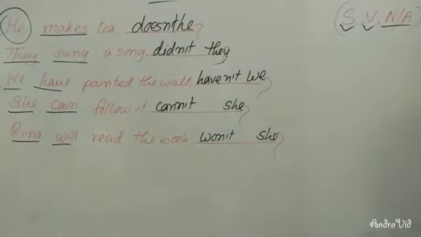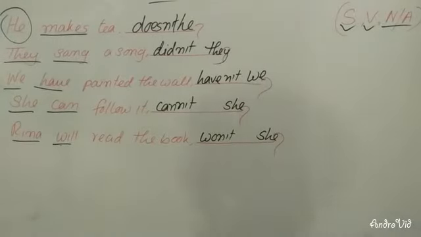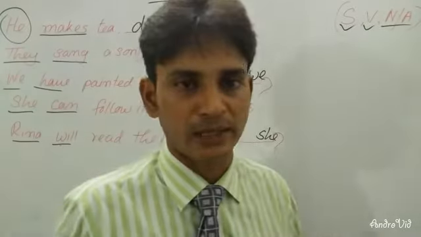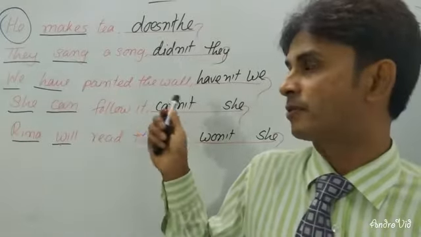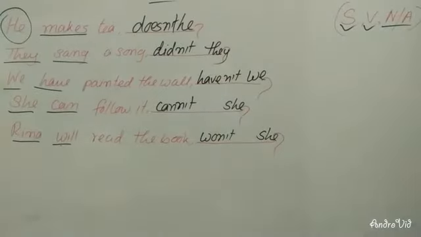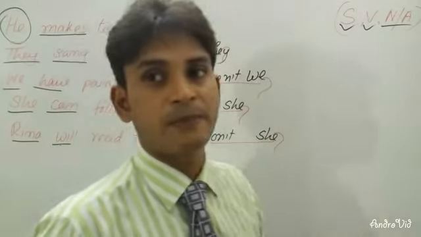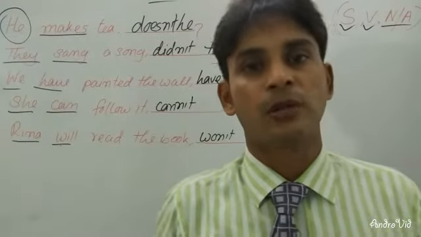Dear learners, I hope you have understood these 5 sentences. So you can see that at first you will have to take the subject, and then according to the subject you will take be verbs and auxiliary verbs. Then if there is any negative word, you will have to use the positive form, and if there is no negative, then you will have to use negative forms, and always you will have to use the short forms.